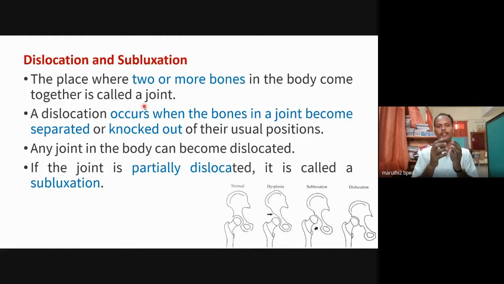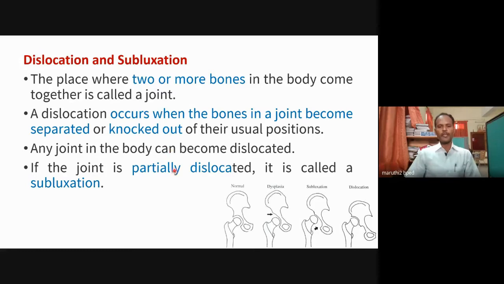So automatically the bone will come outside and stand alone. That situation is called dislocation, when one or more bones come out from the joint.